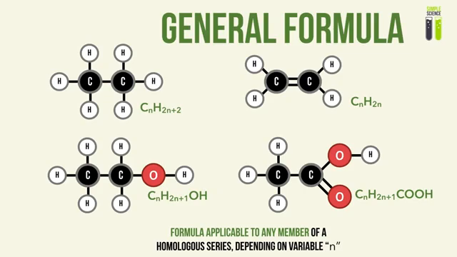If you plug in n as 2, you end up with the molecule correctly as C2H6. So based on the number n, which most of the time will be the number of carbon atoms, you will basically have the molecular formula for all members of the homologous series. So this is applicable to alkenes, alcohols, and carboxylic acids.